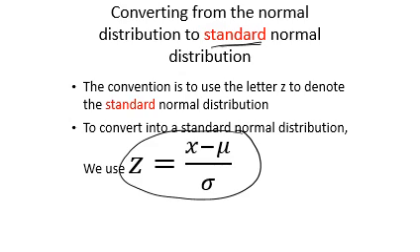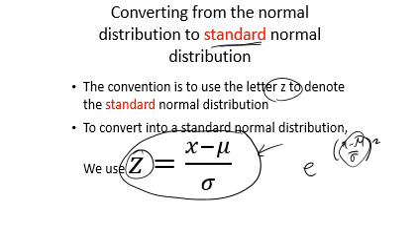Have you seen that somewhere before? Well, yes, you did. Remember that expression that we had with all the e's in it? In the middle of that, they had the x minus mu over sigma all squared. So, as I said to you earlier, that does become significant, and here is where it becomes significant. So we can use z. By the way, I didn't mention that before. The z is a letter that we use to denote standard normal distribution. So anytime we see the letter z, we're automatically assuming that we're talking about a standard normal distribution.